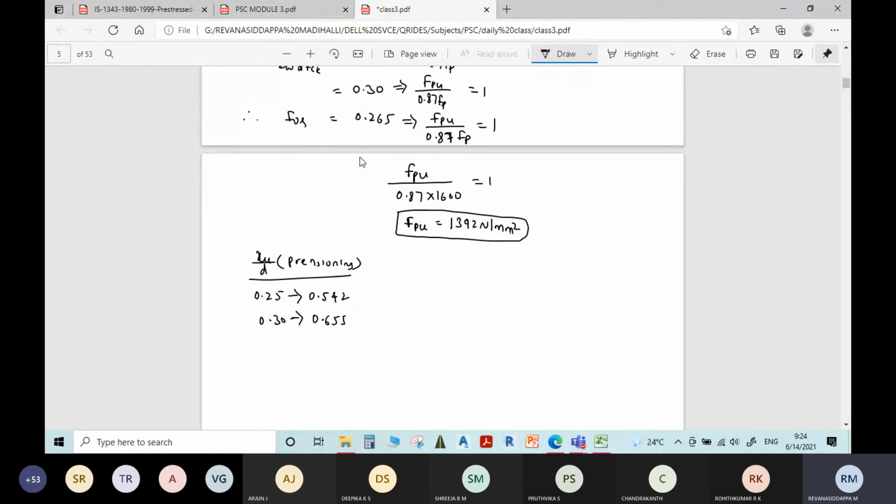But we need for 0.265. So after interpolation, XU by D value, how much? It is 0.576. Right answer.